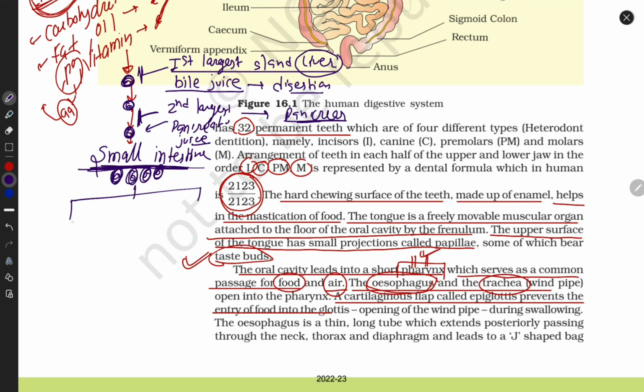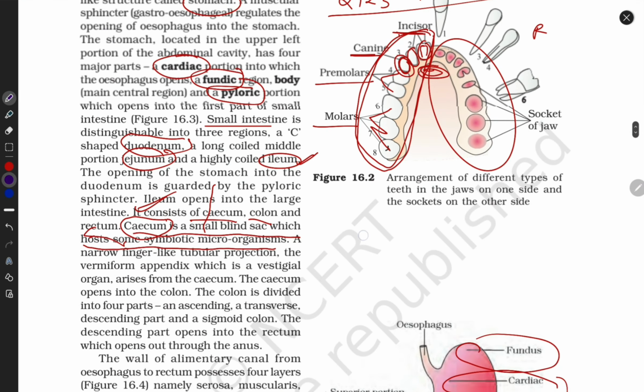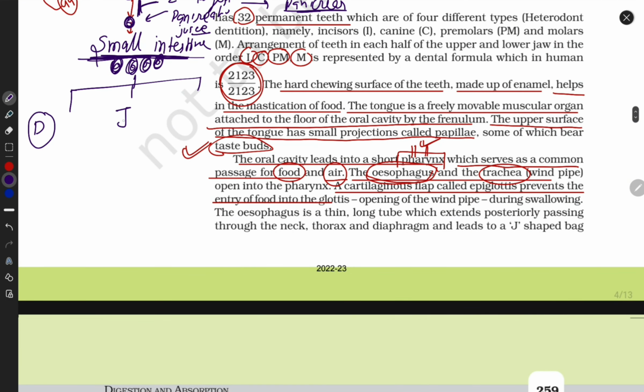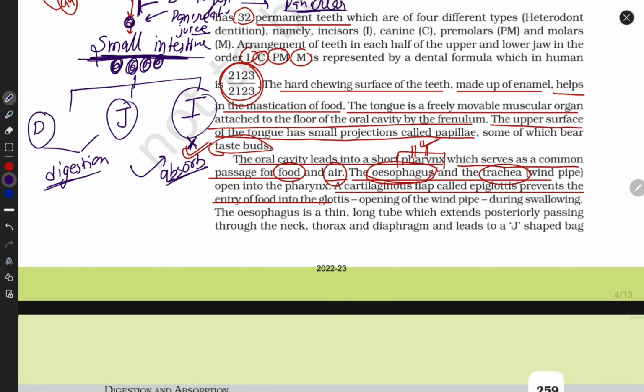And now the small intestine has three brothers. First is duodenum. Look at here, here is the name: duodenum, jejunum and ileum. They are three brothers of the small intestine. The first two participate in digestion, but ileum is the small brother that does not take part in digestion of food. It absorbs all kinds of food, yeah, ileum absorbs complete food. Now the absorbed food is transported in our body.